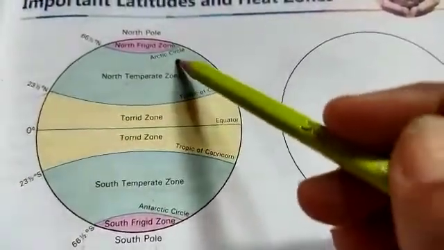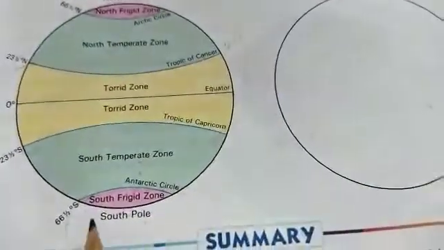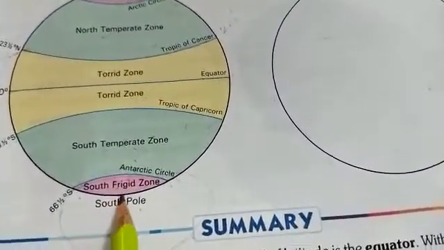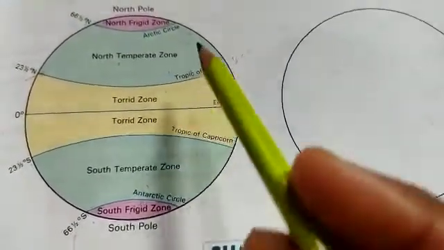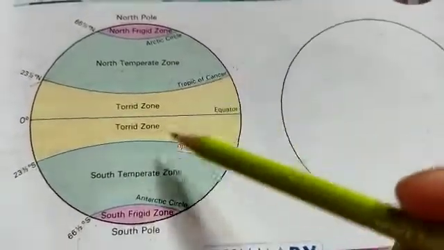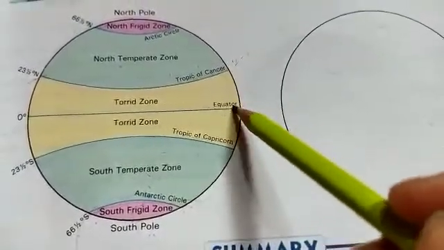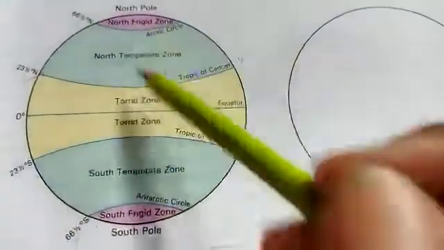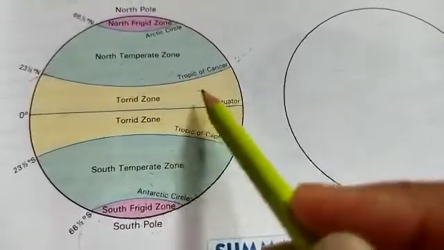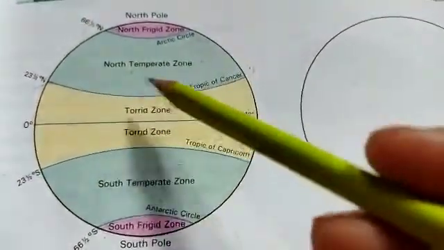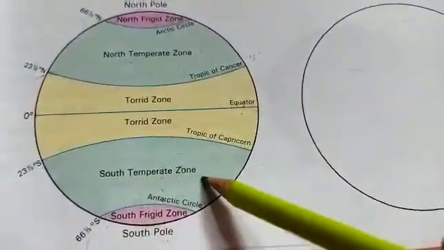In the northern hemisphere, the top part is the North Pole and the lowest part is the South Pole. These were our important latitudes. First, the equator, 0 degree. The equator divides our earth into two equal parts. The upper part is the northern hemisphere and the lower part is the southern hemisphere.